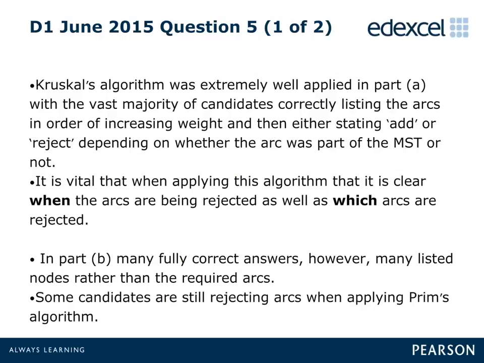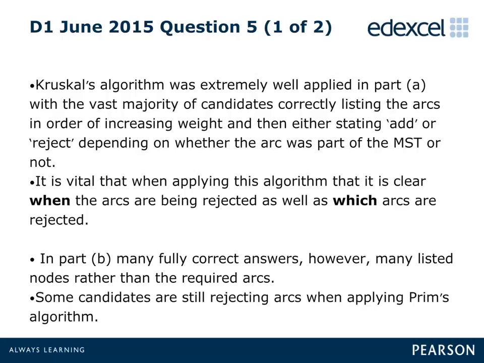Question 5 proved to be a good source of marks for most, with the modal mark being 7 out of 10, scored by almost a quarter of candidates. However, less than 1 in 20 achieved full marks. The vast majority of candidates in Part A listed all the arcs from the network in ascending order of weight, and then made it explicitly clear which arcs were subsequently added to the minimum spanning tree.